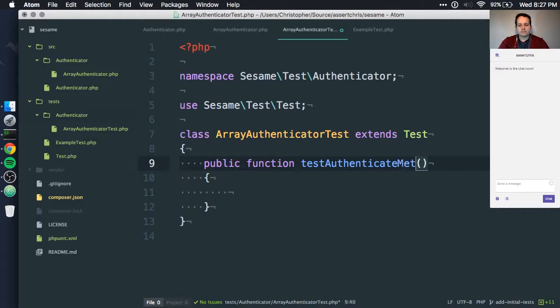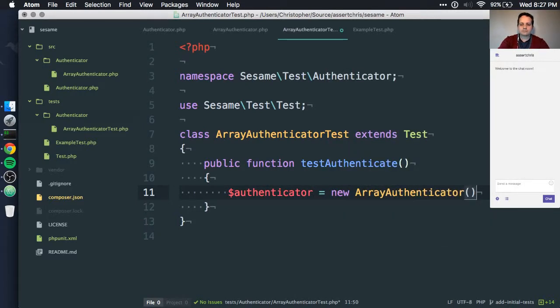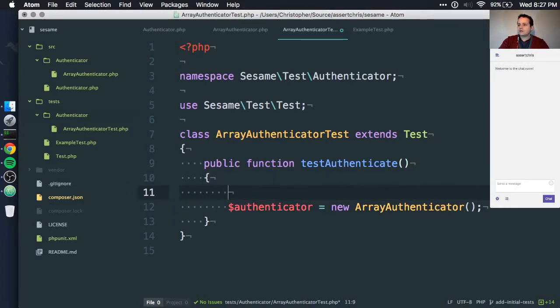Test authenticate method. Yes? Okay. Test authenticate. Now what do we want to test for here? We want to say something like authenticator is new array authenticator, and we want to feed it an array of users, right?